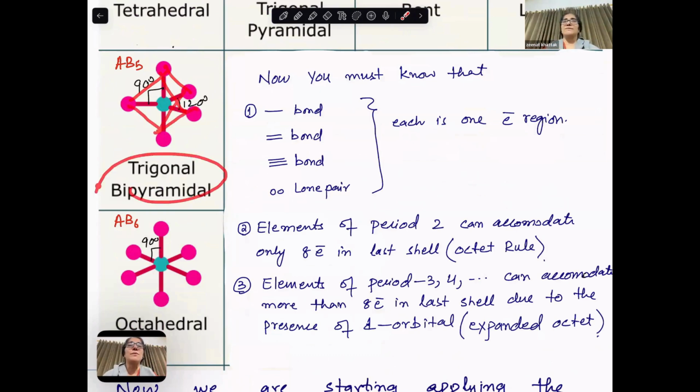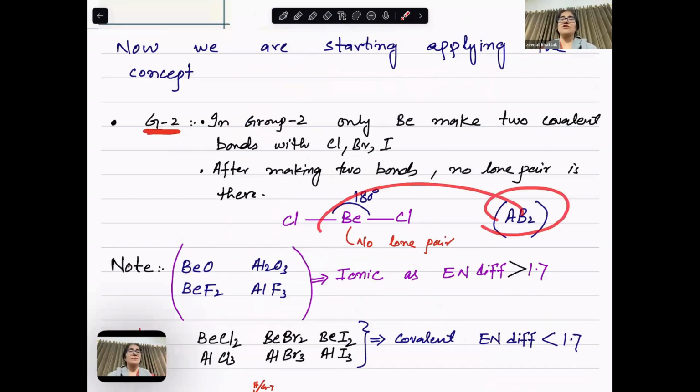In the next lecture, I am going to explain how to apply these cases on a molecule like this. Like now, this is AB2, this is AB3. I'm going to explain all these.